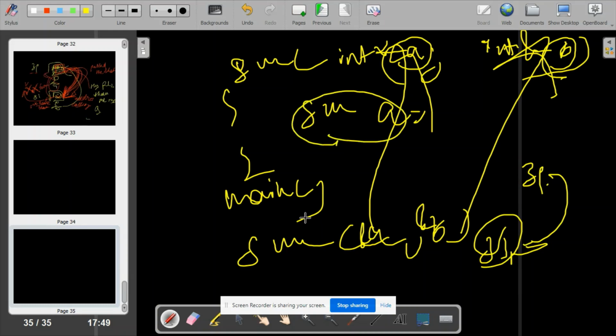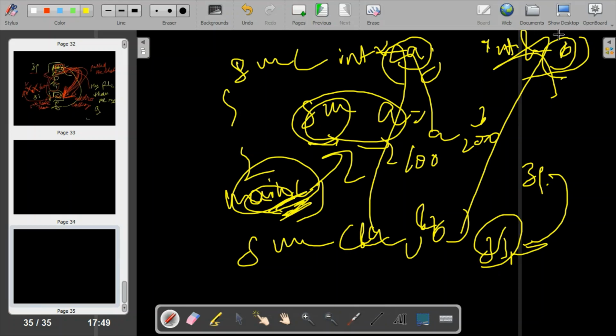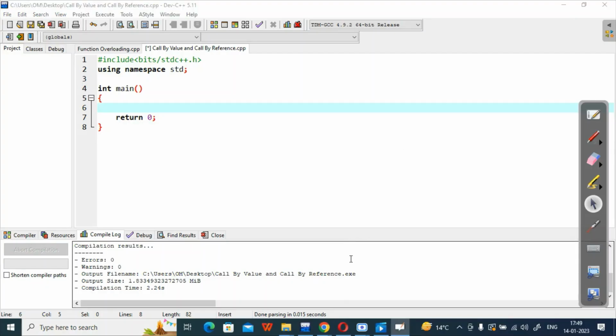Similarly, this main function is now helpless. This sum function can modify the value of a and the value of b from 100 to 200, and the main function cannot control this happening. So this is the difference between call by value and call by reference. I am sure that by now you are aware of what we mean by call by value and call by reference. This is the entire concept.